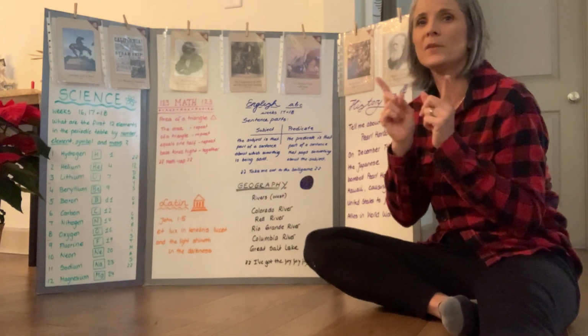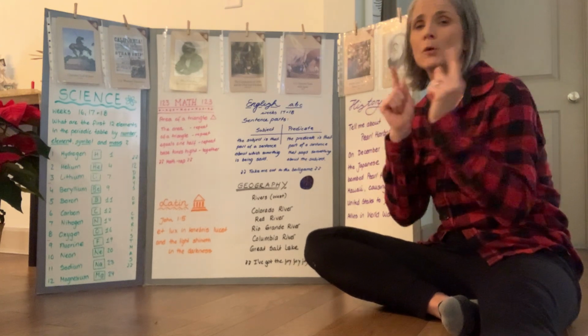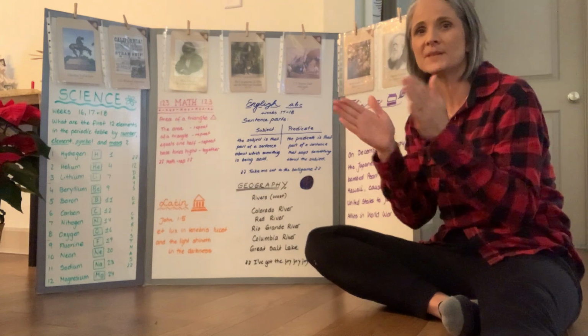The area of a triangle equals 1/2, base times height. The area of a triangle equals 1/2, base times height.